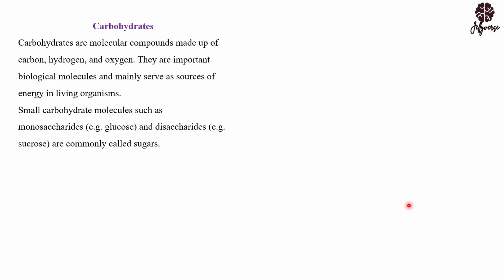So they serve mainly as biological molecules, and they serve as a source of energy. If you need energy right now, you have to eat. The food that you take in is carbohydrate or protein. It releases energy. An example is glucose. If you take in glucose, it gives you a lot of energy. If you take in sucrose, it gives you a lot of energy. So carbohydrates are generally classified as sugars.